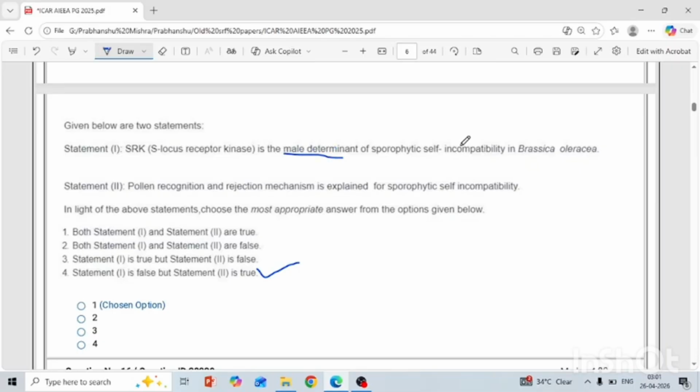It is SCR and SP11. These genes are for the male determinant and SRK is the female determinant. Okay, so don't confuse. And these two genes are under sporophytic self-incompatibility.